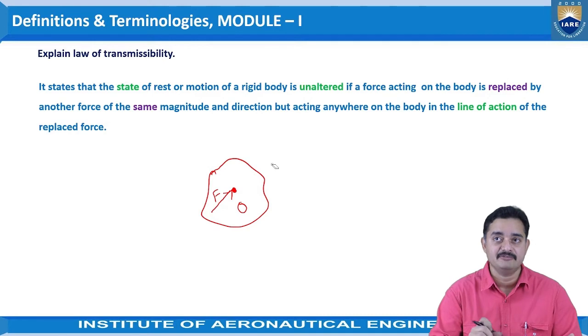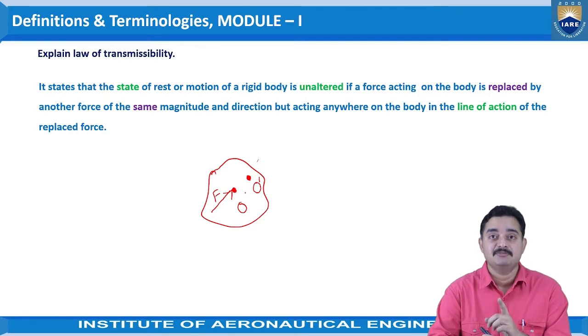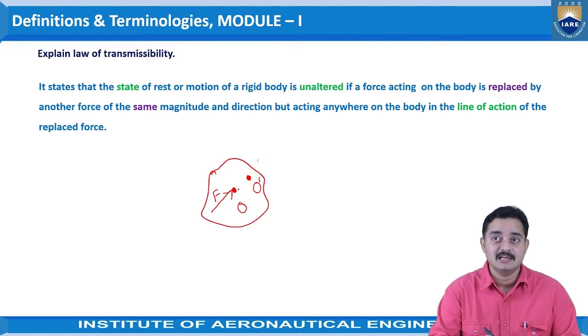Now what this transmissibility law states is, if we replace this force having the magnitude F in the line of action, here already we have seen, right? So the line of action is along this line. Let us shift this force to a point O dash, and O dash is the point along the line of action of the force which is applied F, right? And we are applying the same force F along this line of action again at O dash.